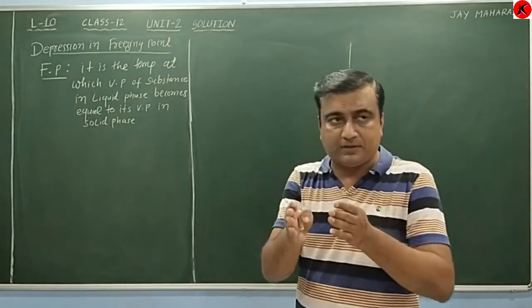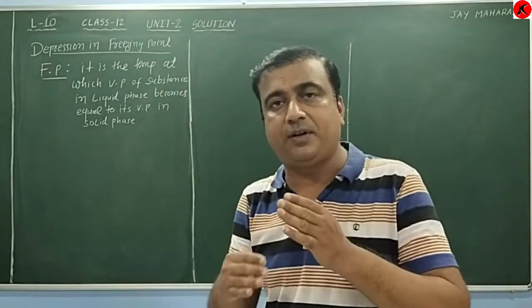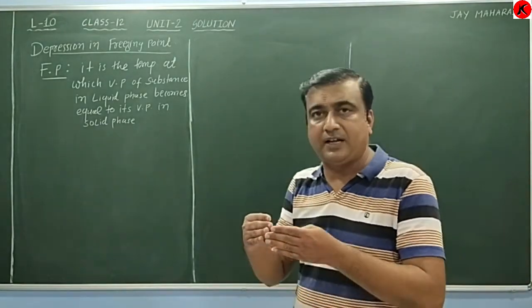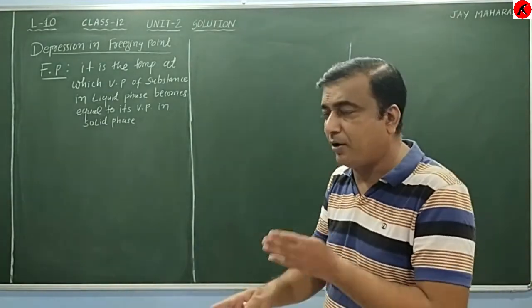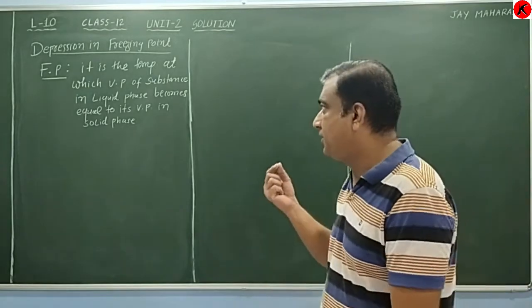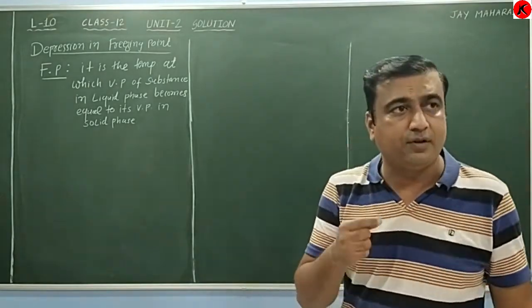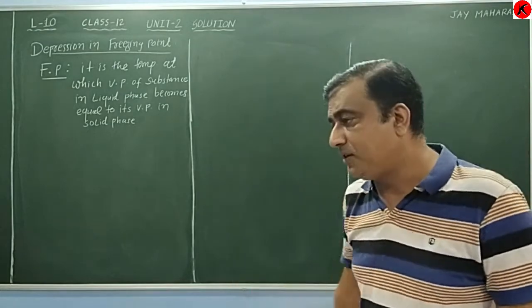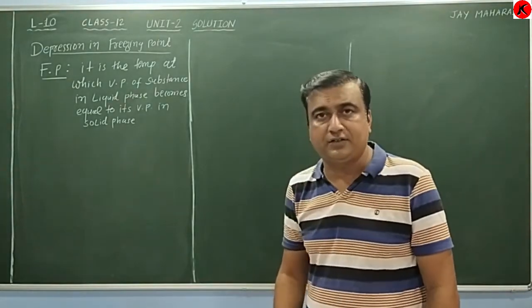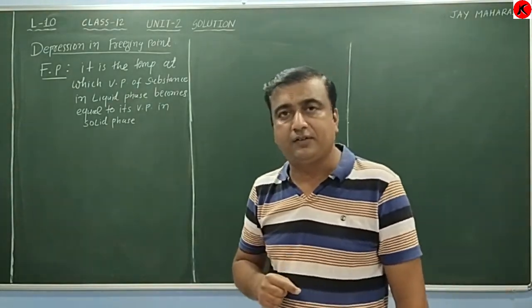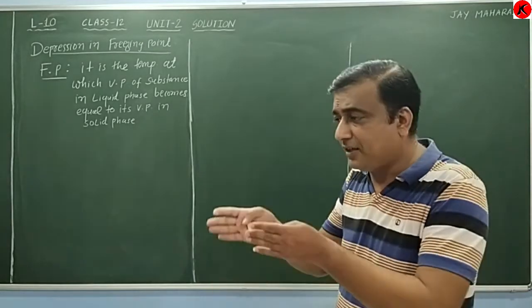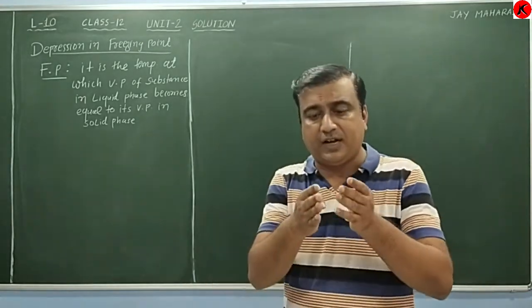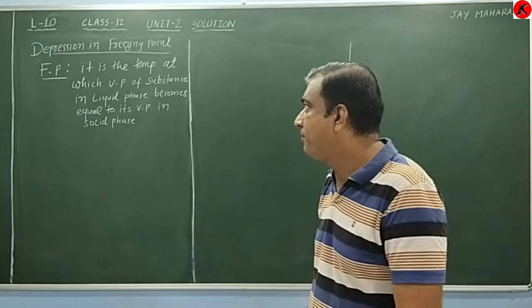At this temperature, liquid will start to convert into solid form, and this temperature is known as the freezing point. We know very well that for water, the freezing point is 0 degrees Celsius, that means 273 Kelvin. At this temperature, water starts to convert into solid form.